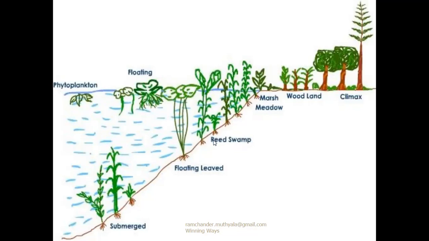Reed swamp stage. At this stage, the depth of the lake is up to 3.5 feet only. Here the humus at the bottom of the lake will increase as mud and water levels decrease, up to 3.5 feet only. So it is more comfortable for reed swamp plants. The reed swamp stage is also called the amphibian stage.